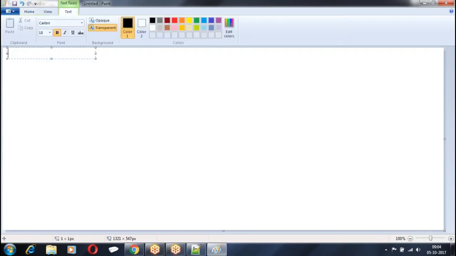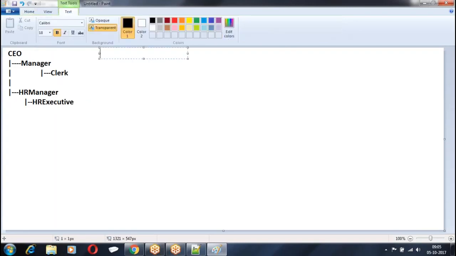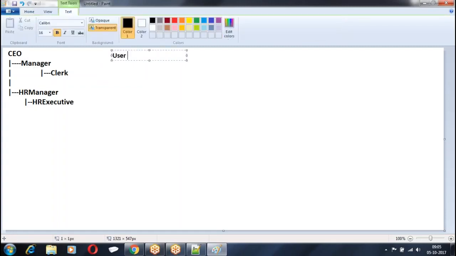I have an organization with the roles of CEO, manager, clerk, HR manager, HR executive. This is the role structure of my organization. In my company, I have certain users.